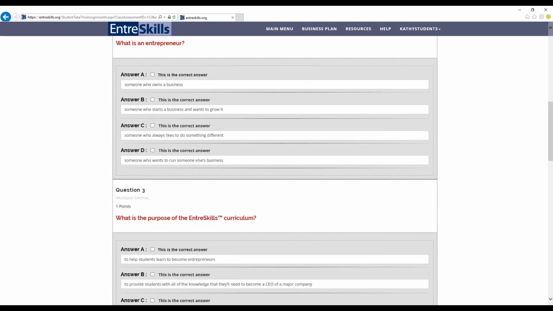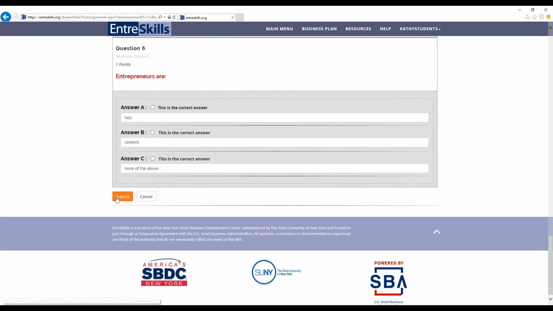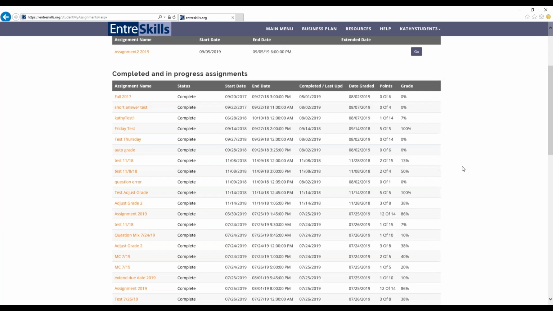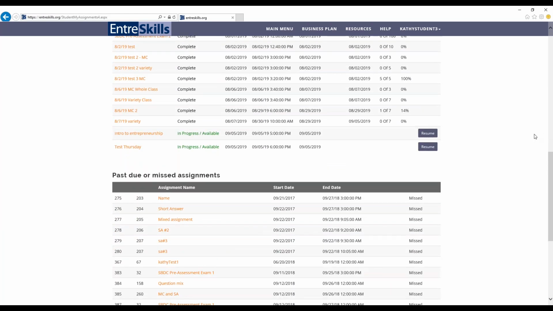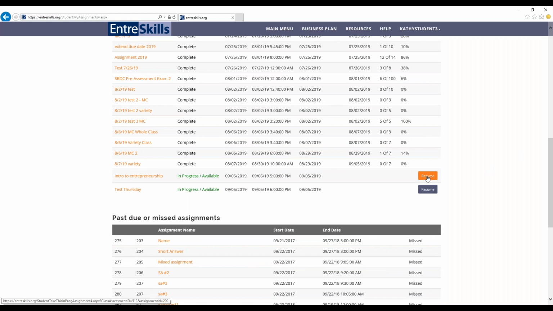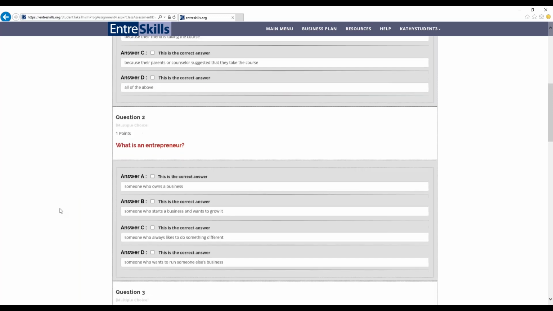That brings them to the assignment that you created and assigned, and they can go through, select the right answers. When they're done, they click submit. And if they're not done with the assignment, they have until the end date and time to go back and work on it again. So they would find that under the completed and in progress assignments, and they would just click the resume button and they can go back and continue working on the assignment.